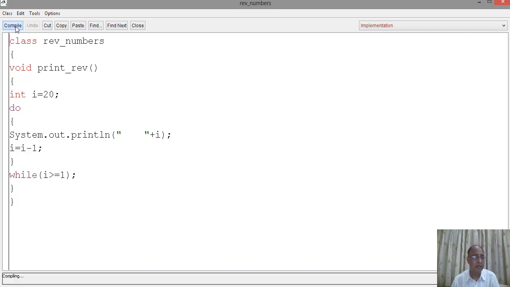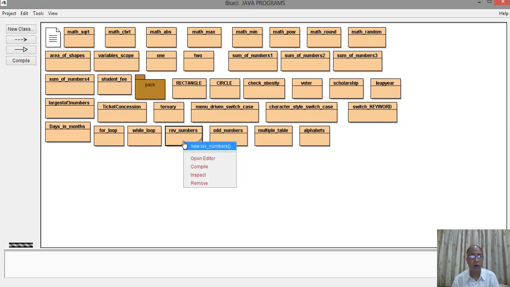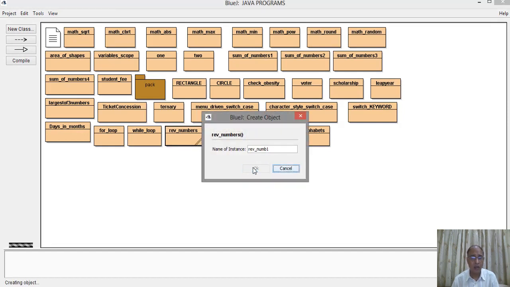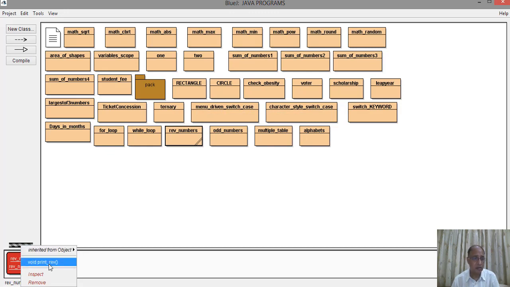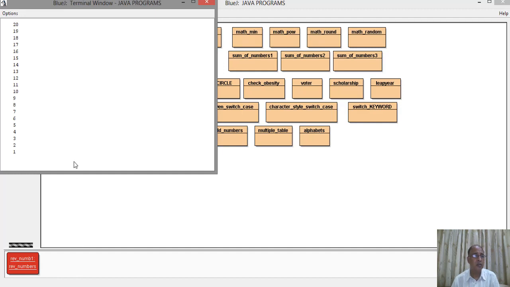So we will first compile this program. After compiling, we are closing the program. Now we will make the object of this program. The object is made on the left corner. Now see here, just run the function void printReverse. Now you see the numbers are printed from 20 to 1: 20, 19, 18, 17, up till 1. So you see here the program successfully runs and prints the numbers in reverse order.